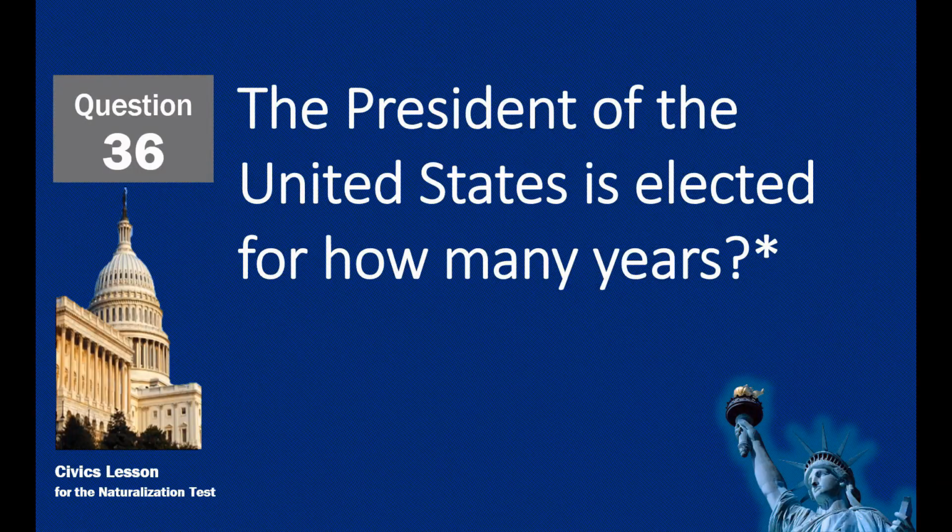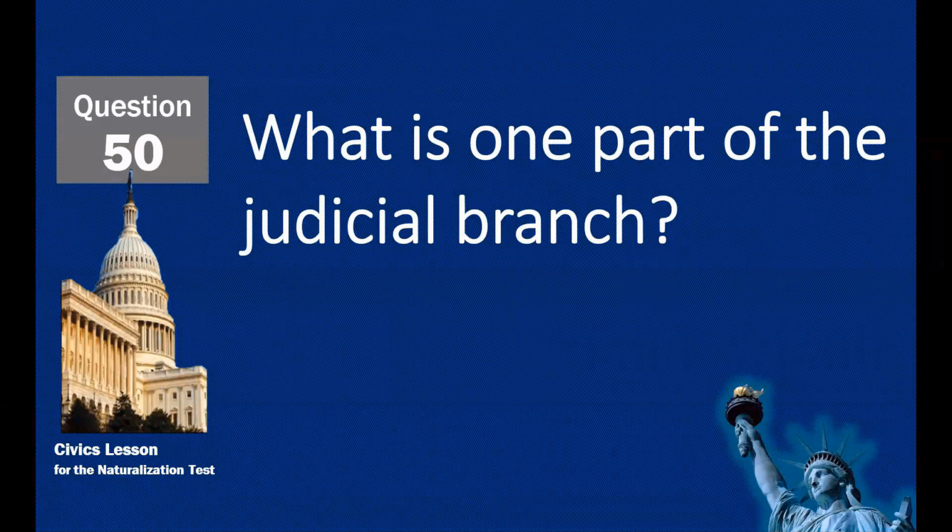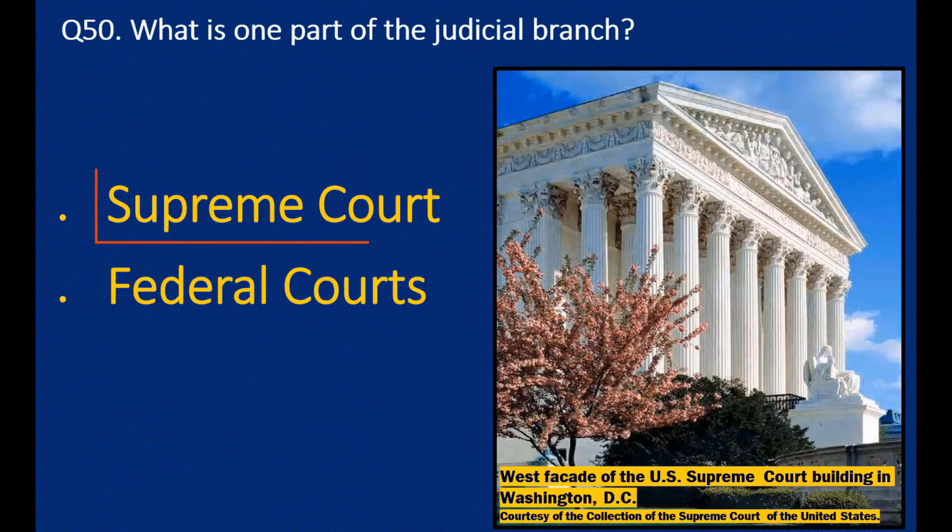The President of the United States is elected for how many years? 4 years. What is one part of the judicial branch? Supreme Court.